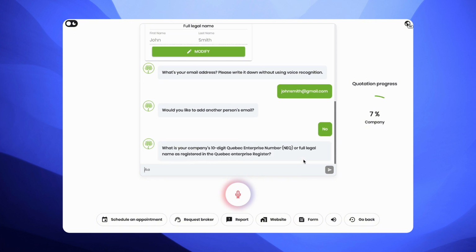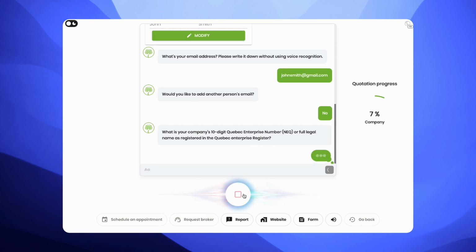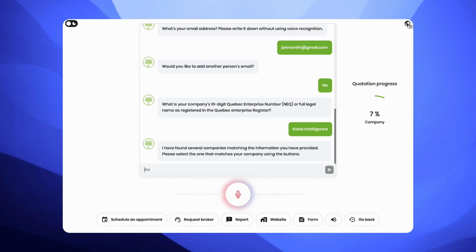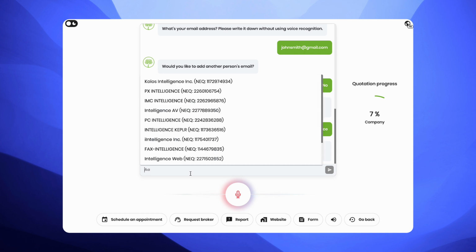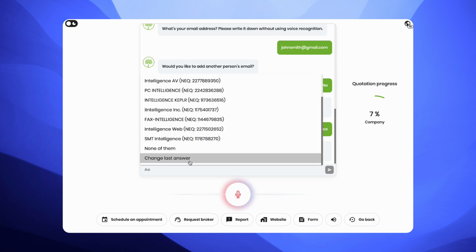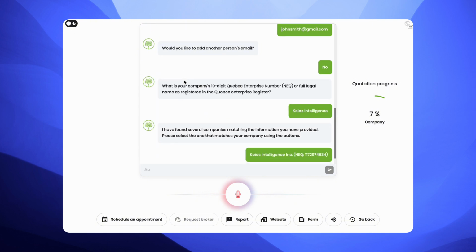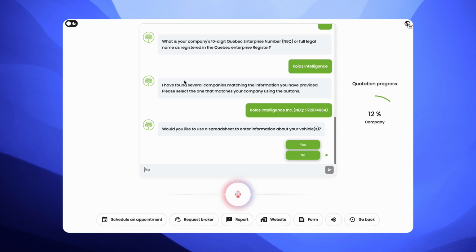The next question asks for the client's business registry number. Let's try voice recognition for this answer. OlivoBot has an integration with business registries for information prefill, so clients only need to input the legal name. As the client moves along, Olivo will prompt a series of questions to complete necessary forms.